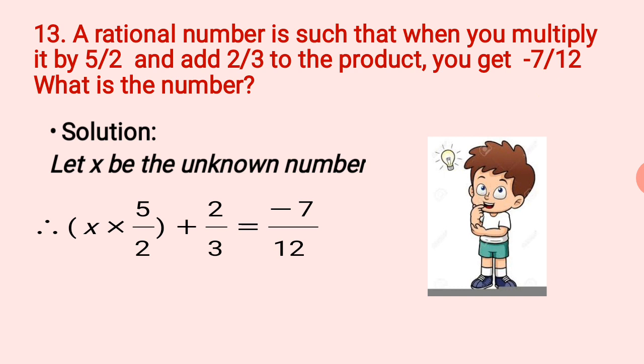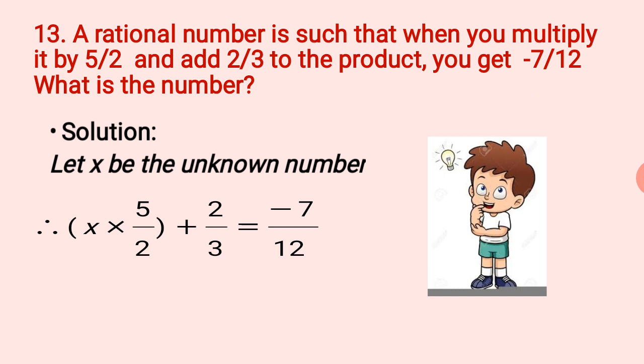So it is x into 5 by 2 in the bracket. Then further it is told and add 2 by 3. So we are adding 2 by 3. So it's written later plus 2 by 3. Then comes you get minus 7 by 12. So it is equal to minus 7 by 12. So this is how the statement is now written in mathematical form.